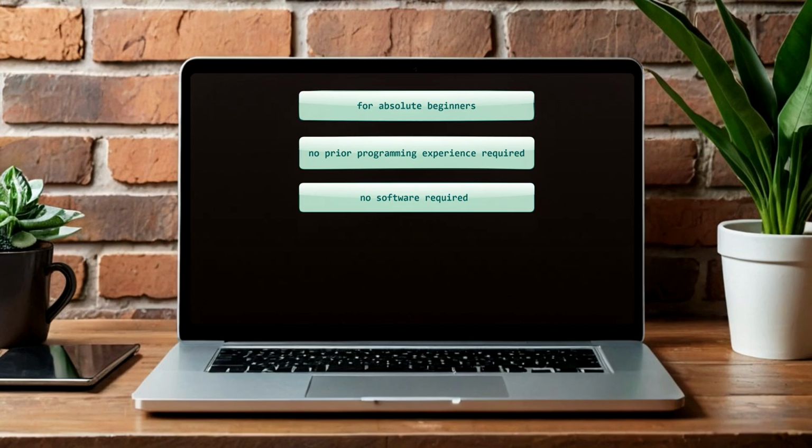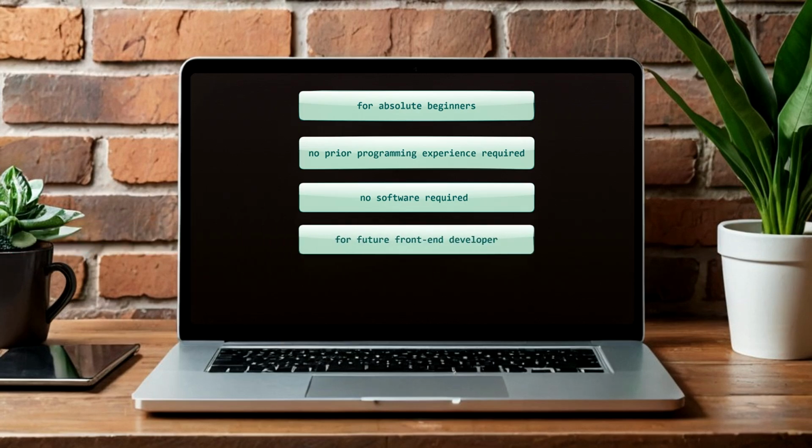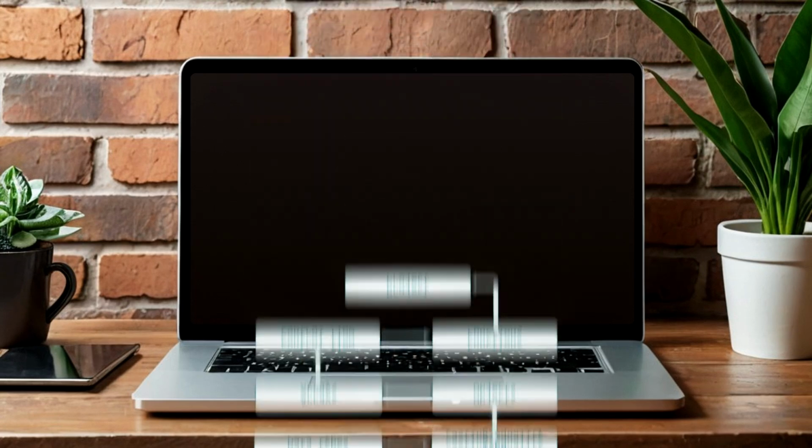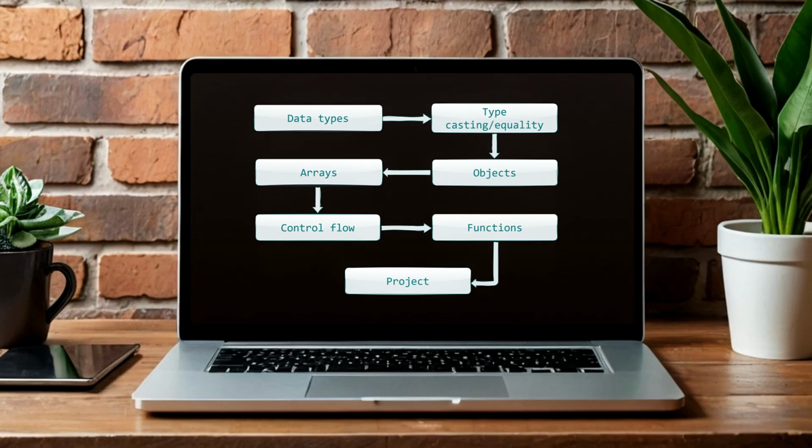Whether you want to become a JavaScript developer, web developer, front-end developer, or plan to work with frameworks like React, Angular, or Vue, this tutorial is for you. By the end of this tutorial, you will have a solid foundation in JavaScript. Let's take a quick look at what we will cover in this tutorial.